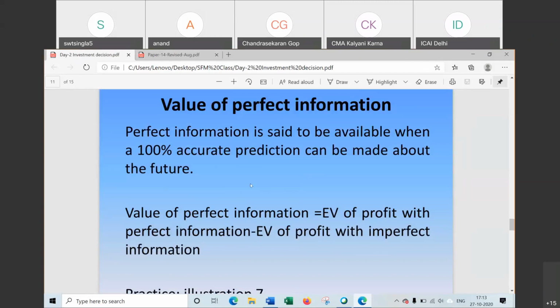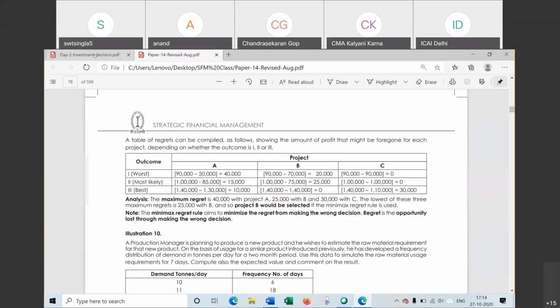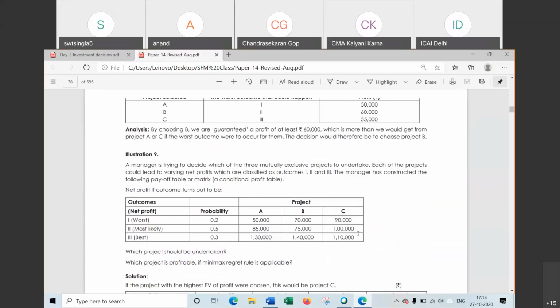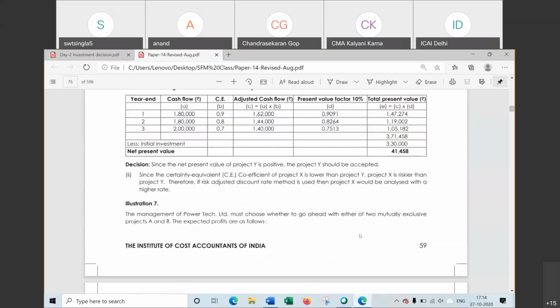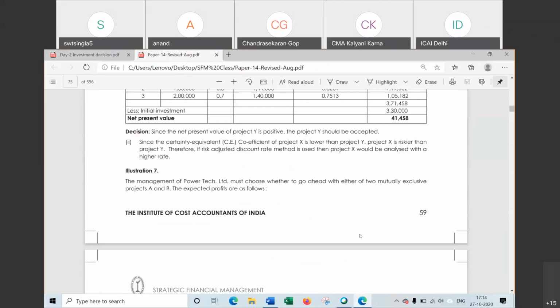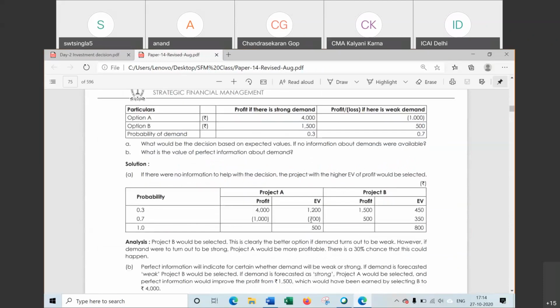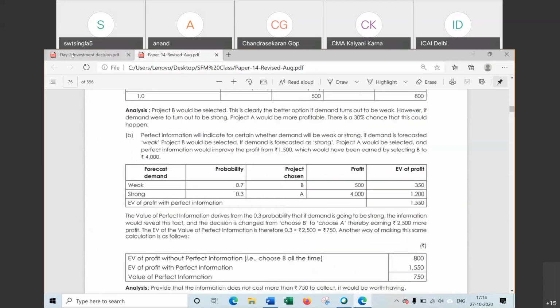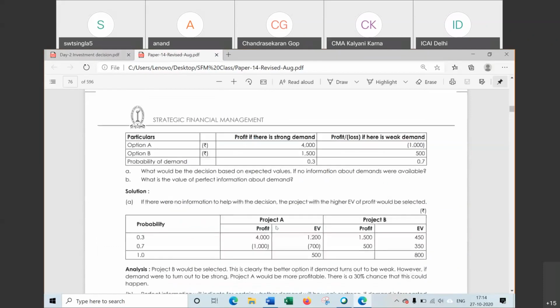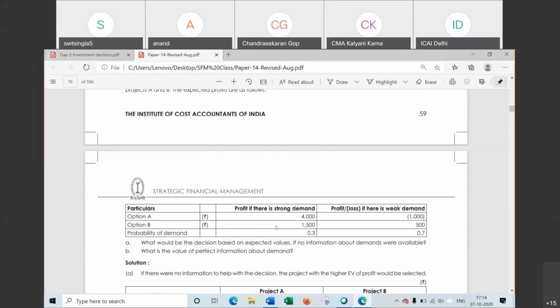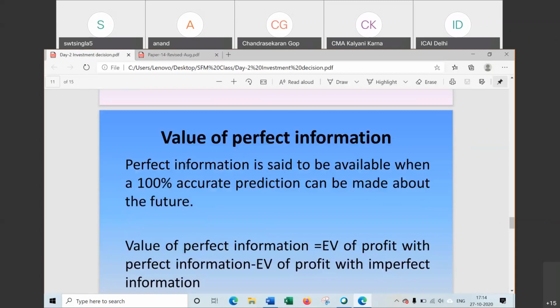If there is no doubt, we will move to the next topic, the next question, that is question number 7. That is the value of perfect and imperfect information about the market. Basically, we have to find the expected value in both cases: when the situation about the market is known to the management and when it is not known to the management. That is the situation.